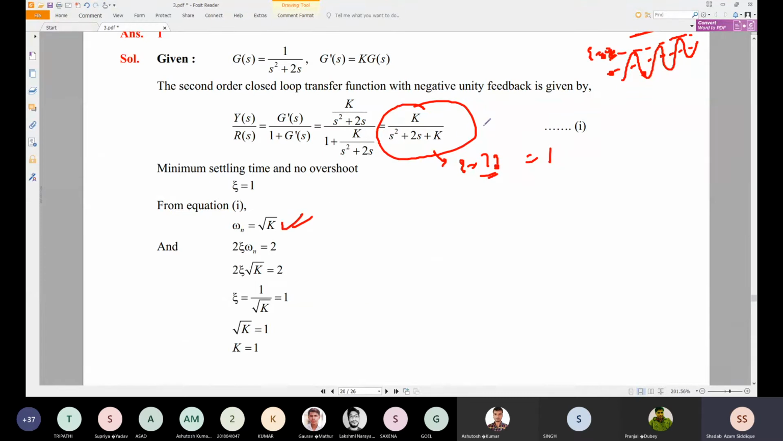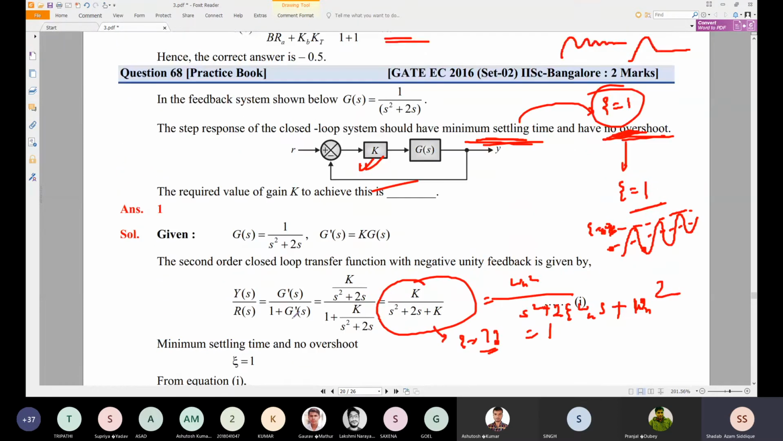So by comparison, we'll have omega n square divided by s square plus 2 zeta omega n s plus omega n square. So that is the thing. We just have this omega n square. 2 zeta omega n is equal to 2 and omega n square is equal to k. So omega n is equal to root under k. Omega n cannot be negative, so this will be root under k, and 2 zeta omega n is equal to 2. So 2 zeta square root of k is equal to 2, and zeta is equal to 1 by root under k, which is equal to 1. So k should be equal to 1. So that is the answer which is given here.